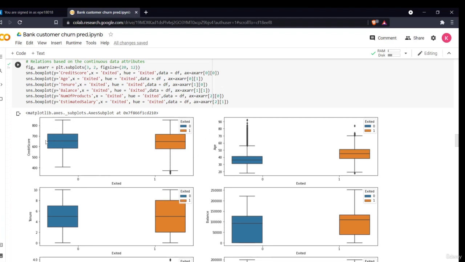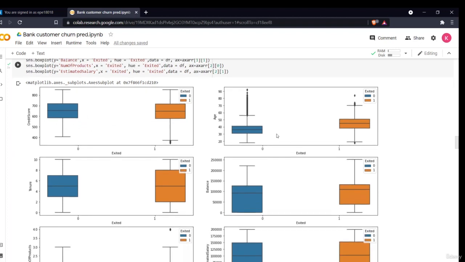Now when we come to the credit score, we'll see that there's not much difference. Thus, it is approximately the same. The people who have churned and people who have not churned, we can't really tell the difference from the credit score. So this is not predictable, not very valuable.